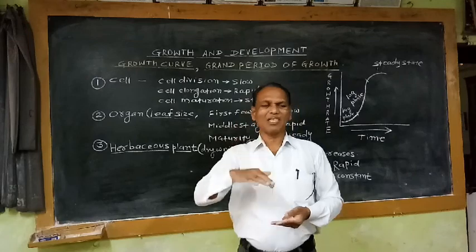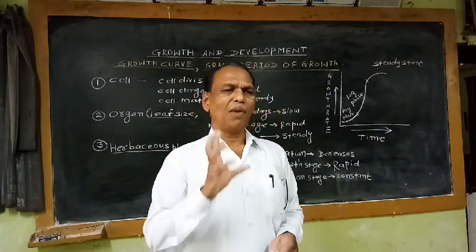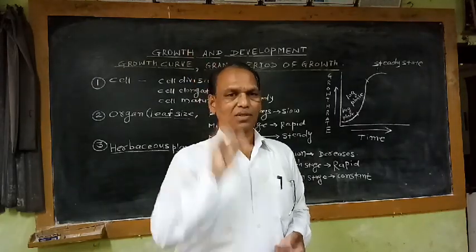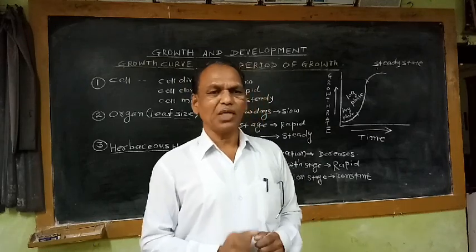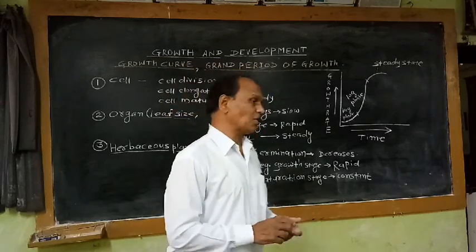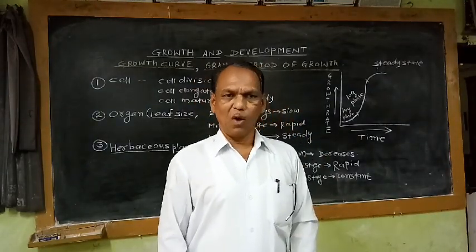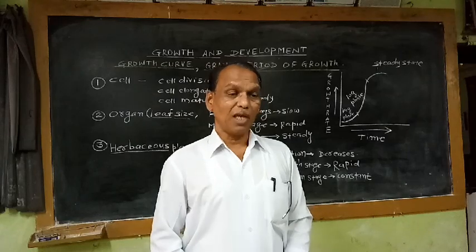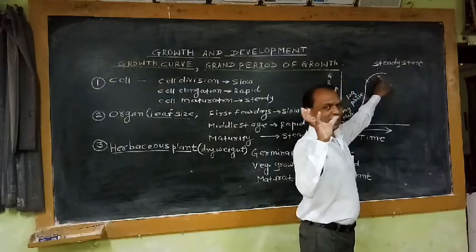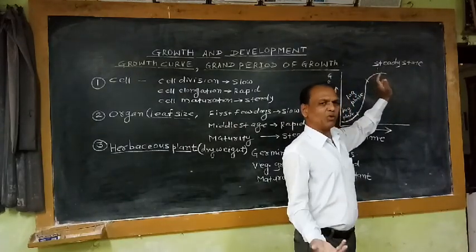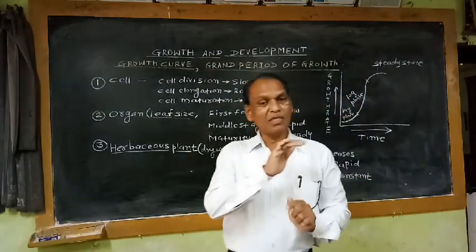And when the herbaceous plant attains maturity, for example sunflower, after maturity the sunflower plant produces a large inflorescence at its tip. At the tip of the stem, a large inflorescence is produced. After development of the inflorescence, the increase in length of the shoot axis or height of the plant stops. That means after formation of the flower or inflorescence at the tip of each and every sunflower plant after maturity, there is no further increase in height of the plant. That means height remains steady.